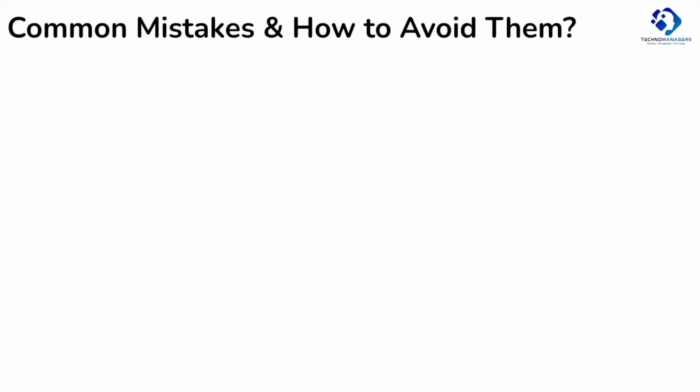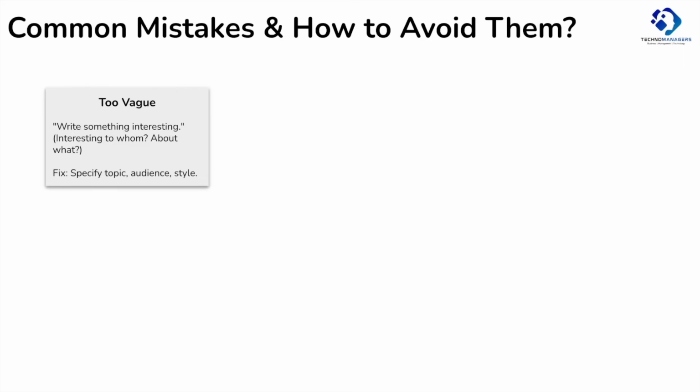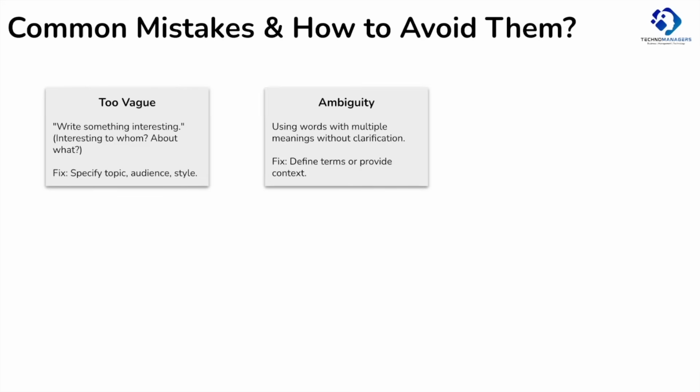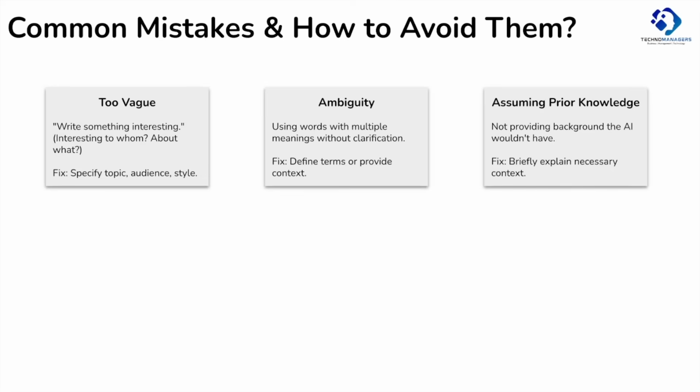Now, before moving forward, let's see some of the mistakes which you need to avoid while writing the prompt. Don't write vague prompts. Be very specific. Don't write ambiguous prompts. If you have used words with multiple meanings, make sure that you have clarified them. Don't assume any prior knowledge with AI. You need to provide background about the same.